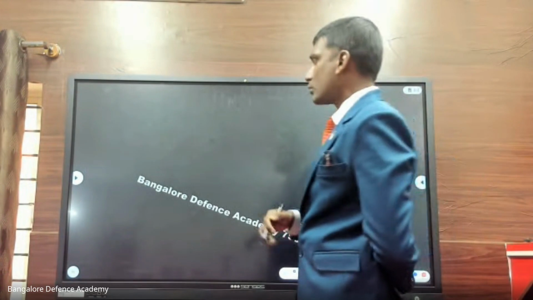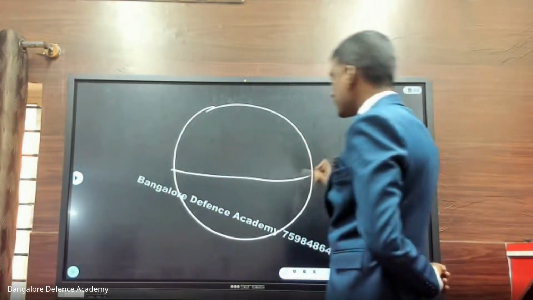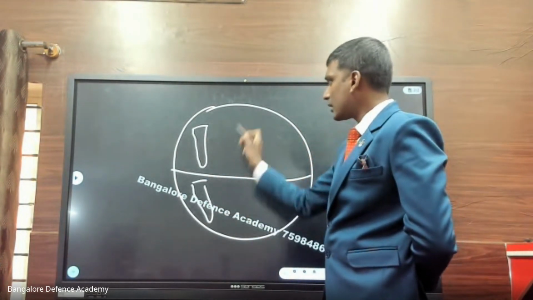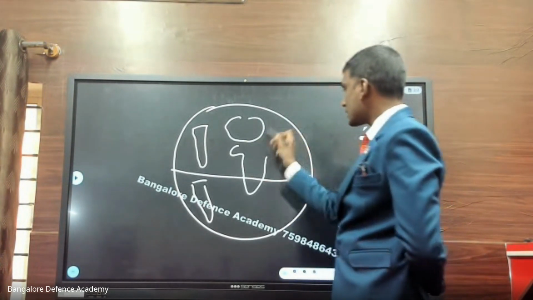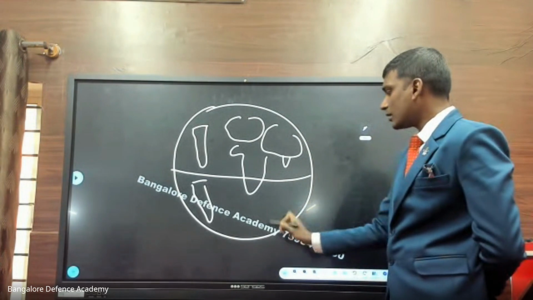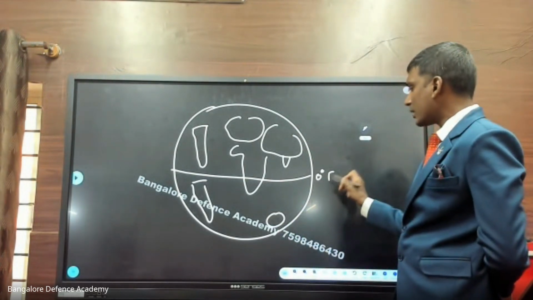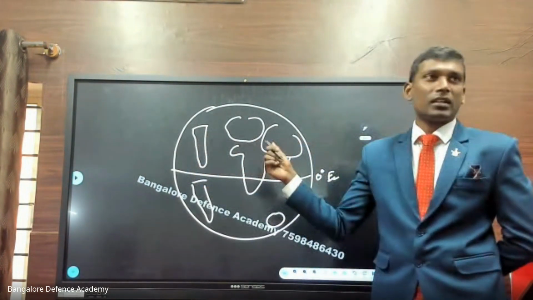Okay, fine. So imagine if this is a globe. Here this is the equator. Here this is North America. This is South America. This is Europe. Here this is Africa. This is Asia here. This is India, and here we have Australia. Okay, so this is 0 degree. This is the equator. Fine. We have already seen what happened in North America, that is the American Revolution.